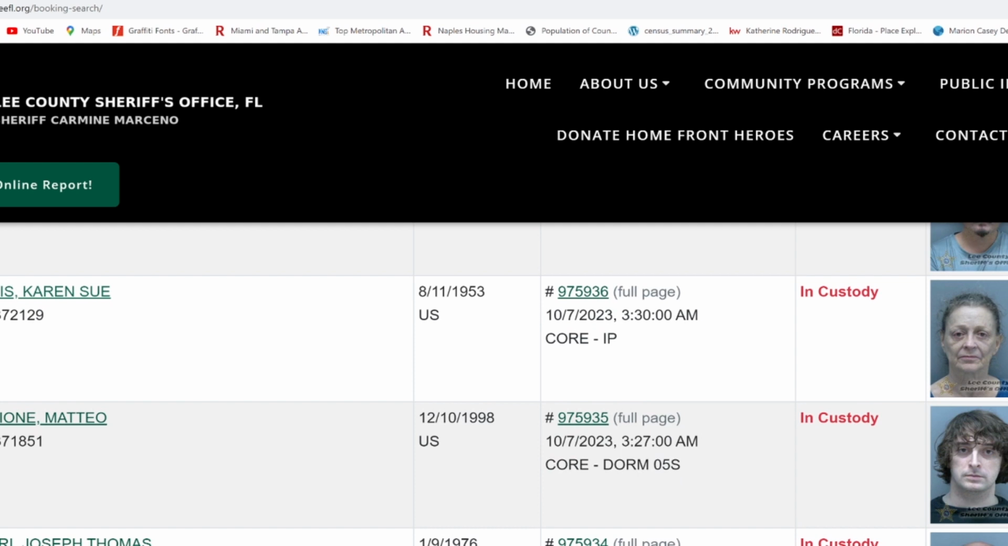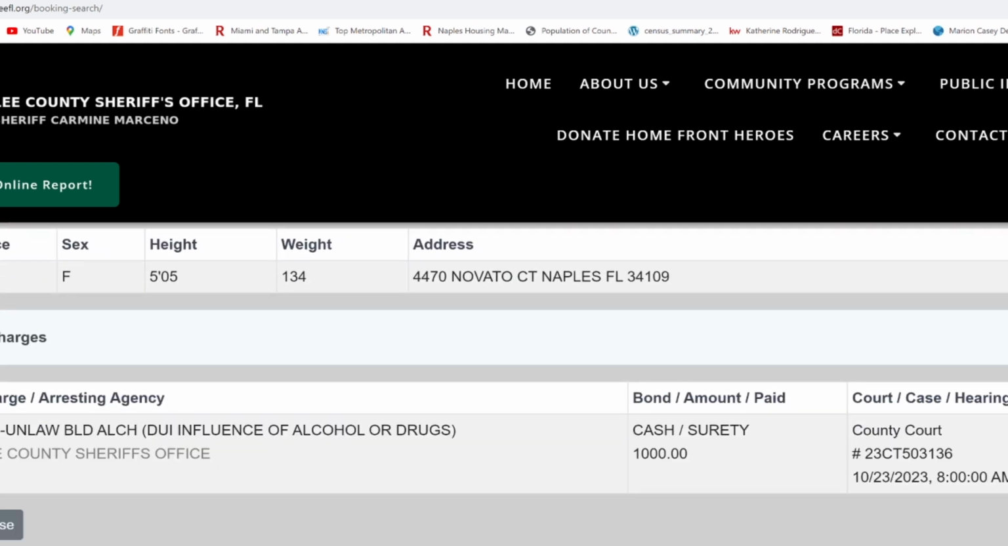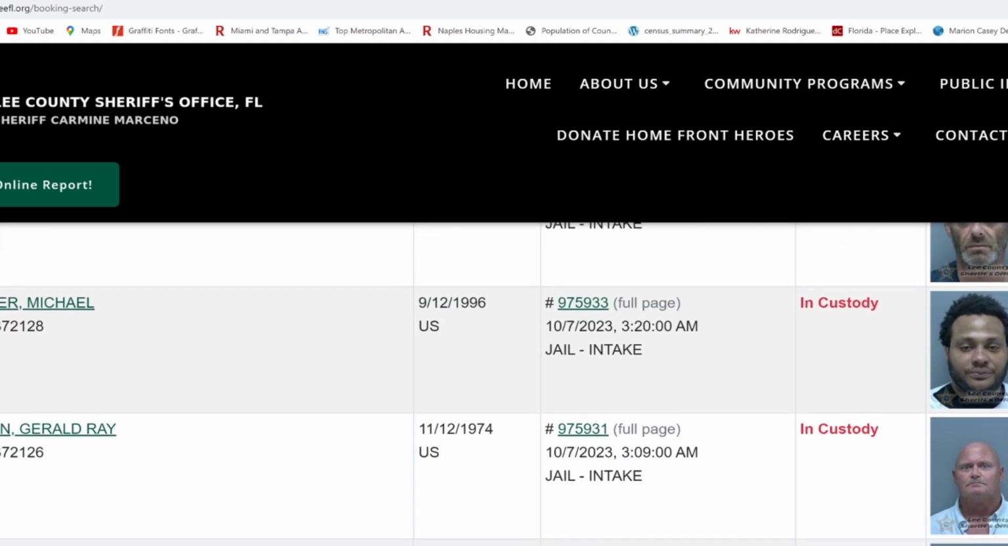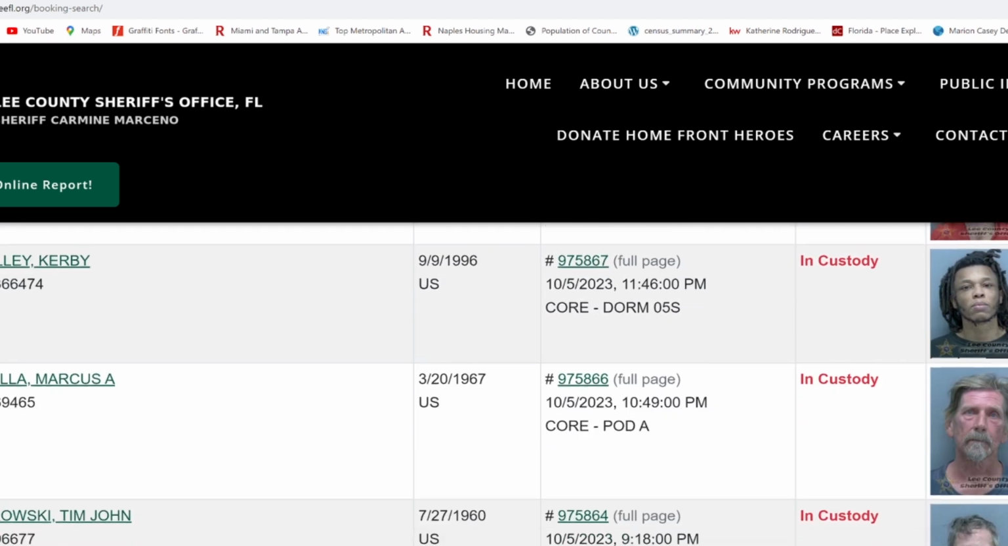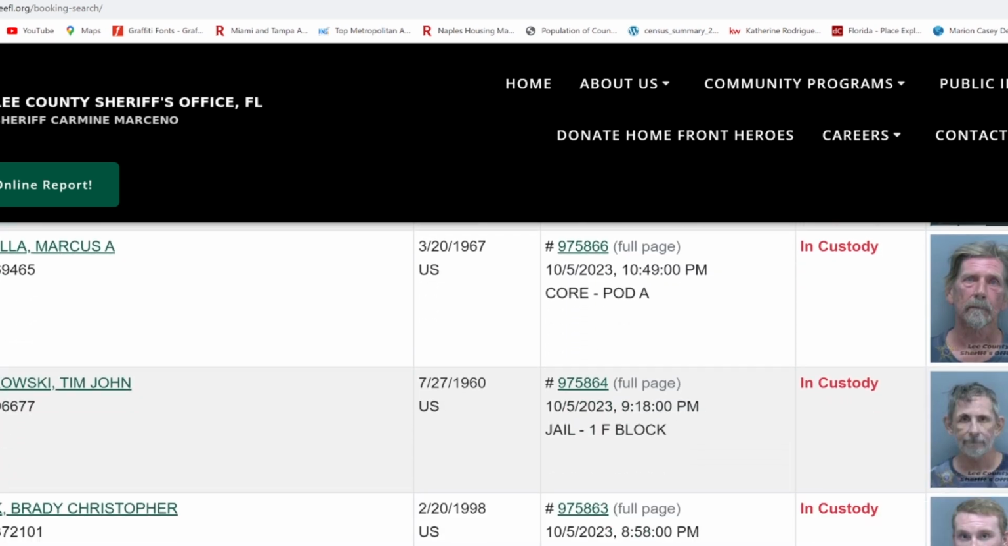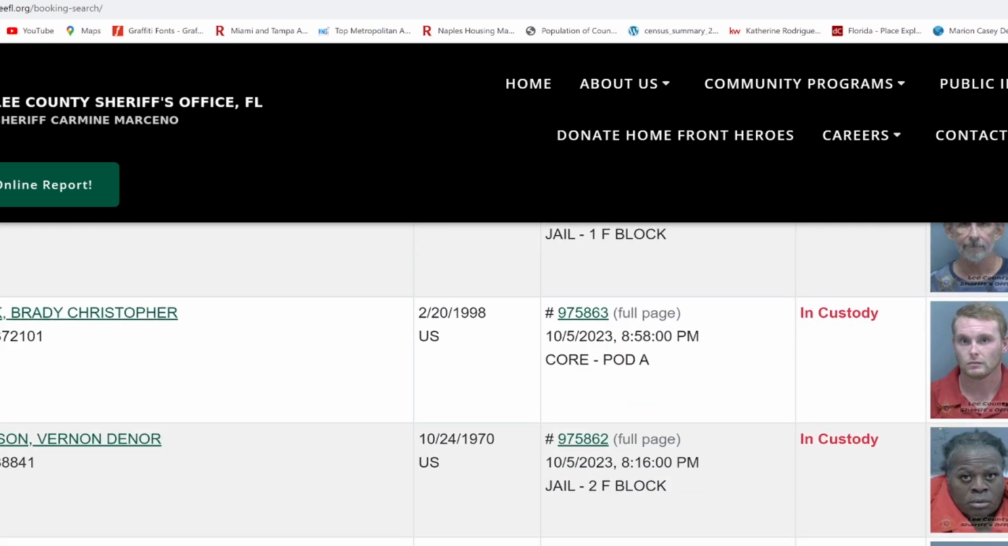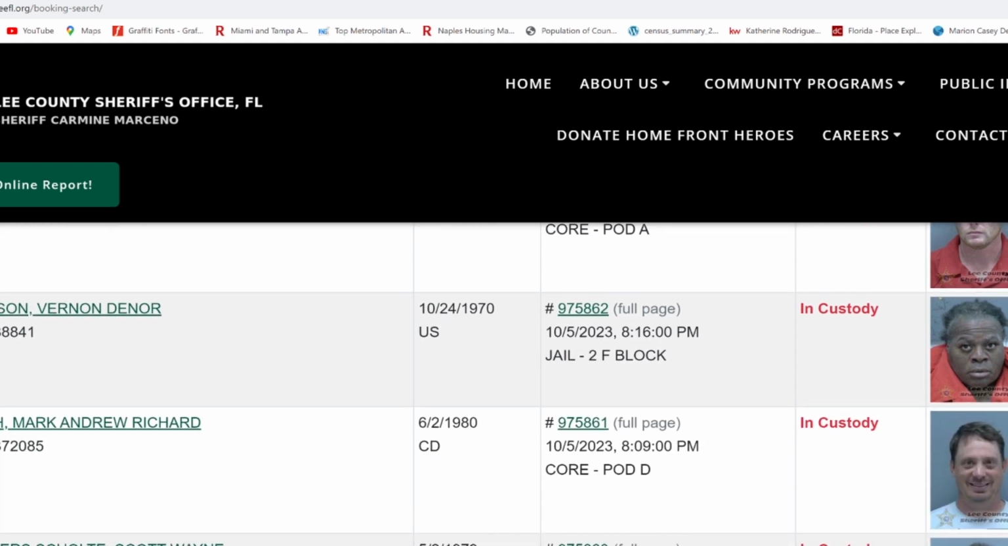Sue Harris Karen. What did Karen do? She had a DUI. It's typical for Karens. These are some ugly looking people in Lee County. I will tell you, these people are not photogenic. These people look ugly, unshaven. Look at how many of these people haven't shaved.